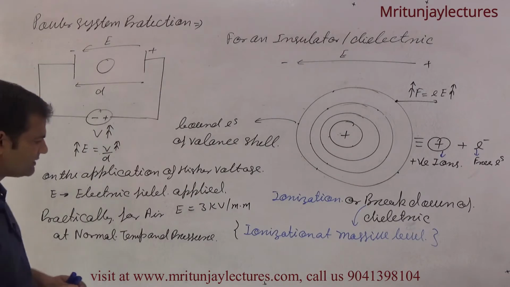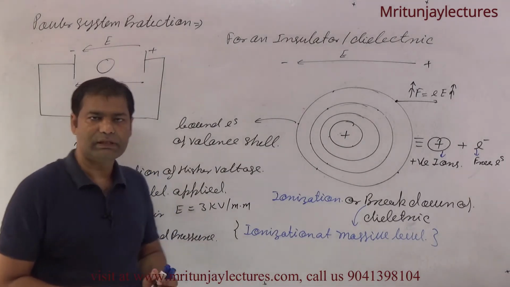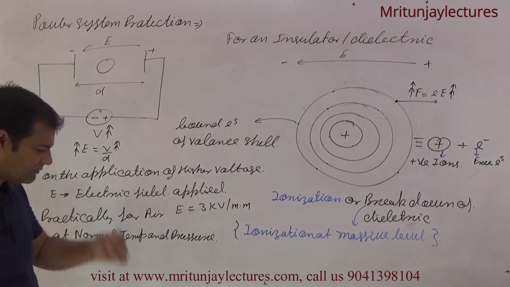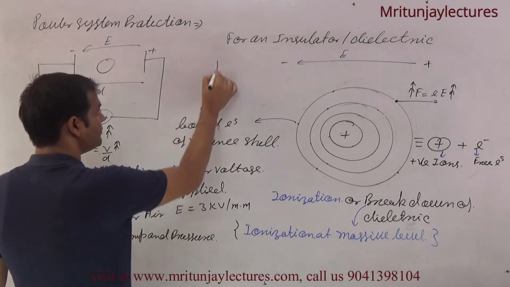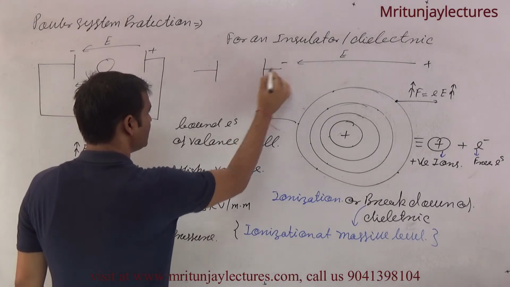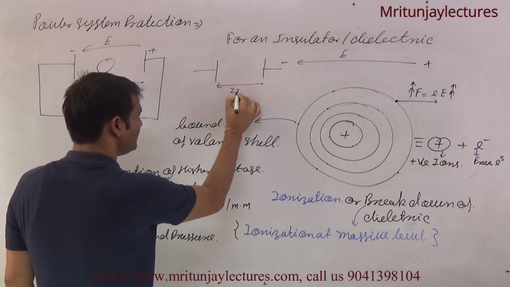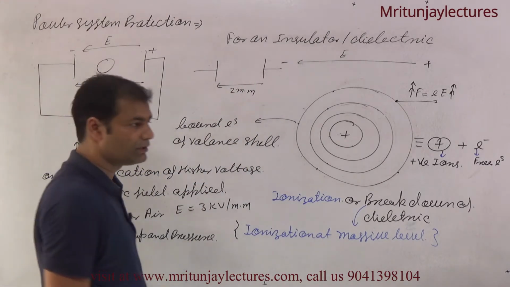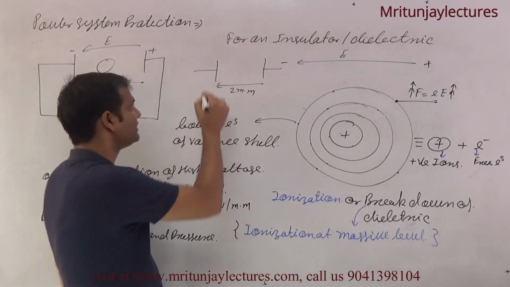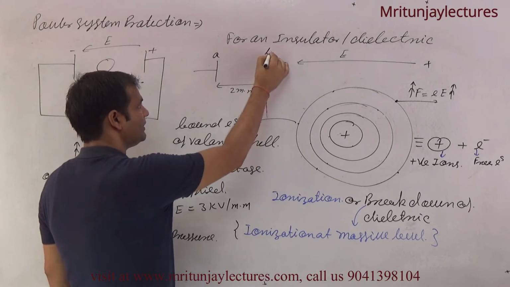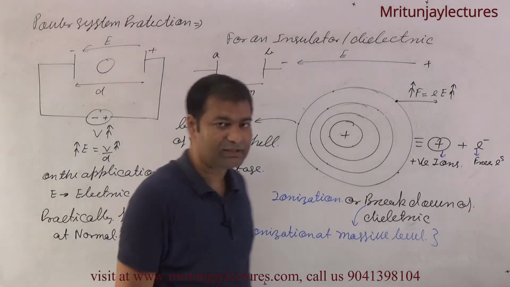Dielectric strength. Dielectric strength of air is 3 kV per millimeter. It means, suppose the distance between plate A and plate B is 2 millimeter.